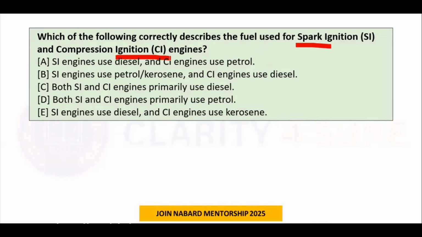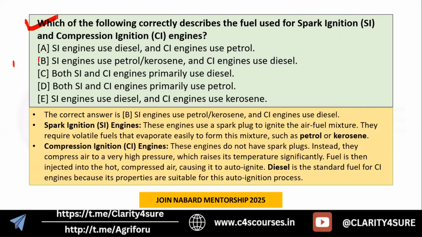Second question: which of the following correctly describes the fuel used for spark ignition and compression ignition engines? Tell me the right answer. And the right answer is option B: SI engines, that is the spark ignition engines, use petrol or kerosene, and the CI engines use diesel. First, spark ignition engines use a spark plug to ignite the air fuel mixture. For that reason we need volatile fuels that can form this mixture, and petrol and kerosene are the most suitable fuels for this type of ignition system.